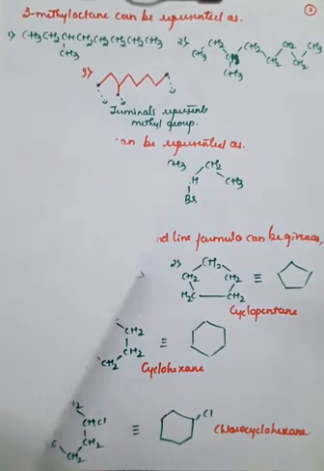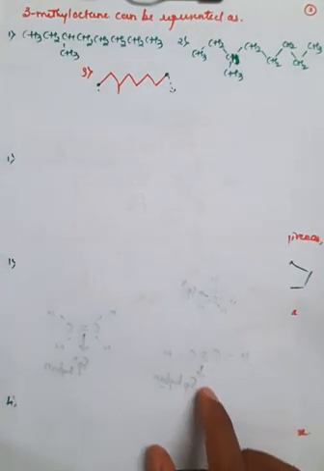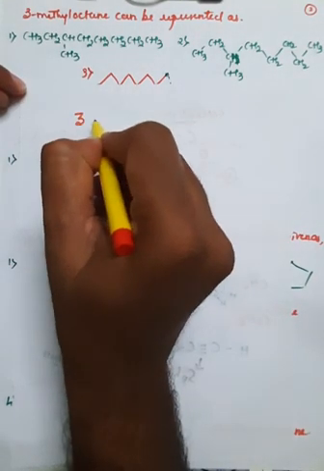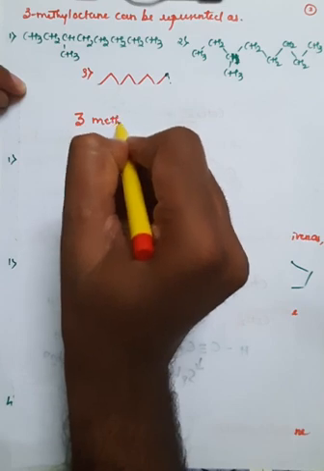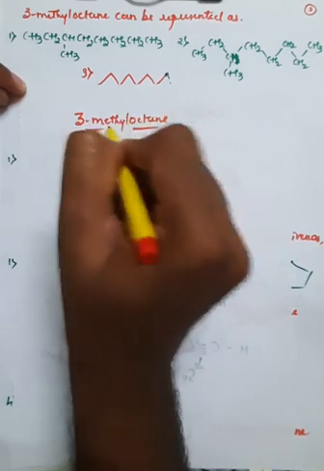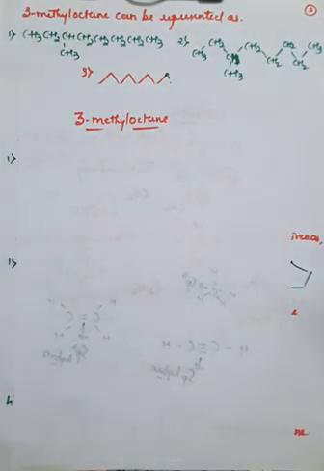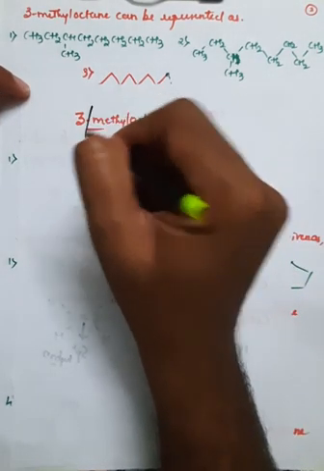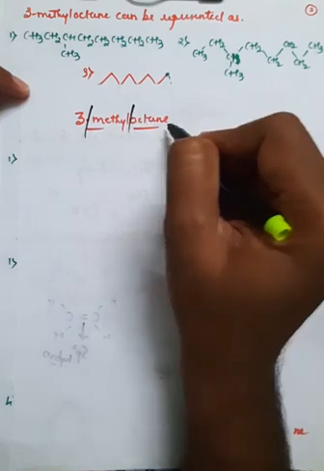So I will draw here. Once again, you can observe the same molecular structure of that molecule. We'll draw 3-methyl octane. Further we'll see how we can name them. There is naming of organic compounds, in the common system as well as in the IUPAC system, which I will explain further. So here if you divide, you will get 3 words: one is 3, one is methyl, another one is octane.